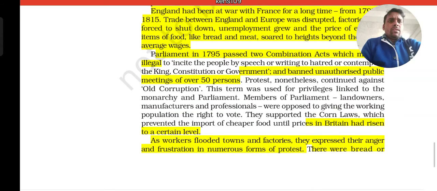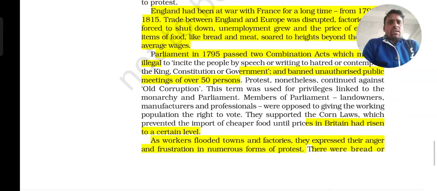And in Britain, as the workers flooded towns and factories, they expressed their anger and frustration in numerous forms of protest. People became more angry because the government was not able to solve the problem, and because of the frustration they were getting from the industries and factories, not getting proper wages, and working hours being more. So in this way the people were totally unhappy with the government and also with the factory owners.